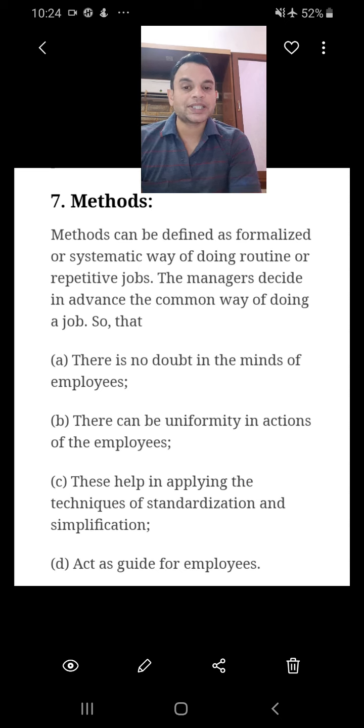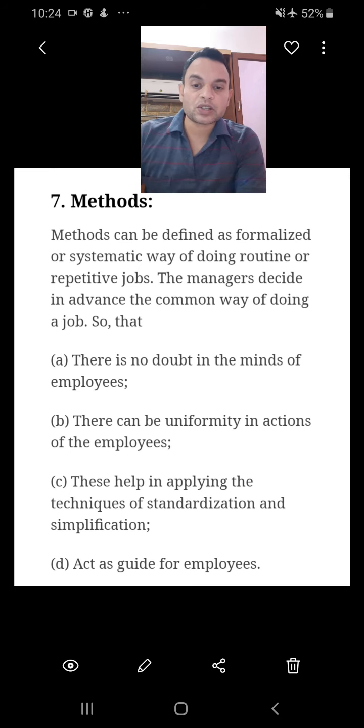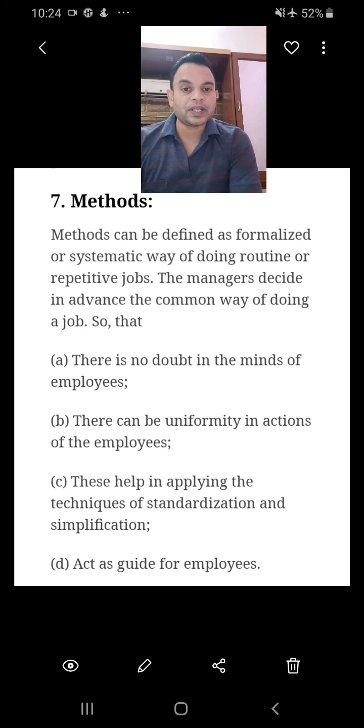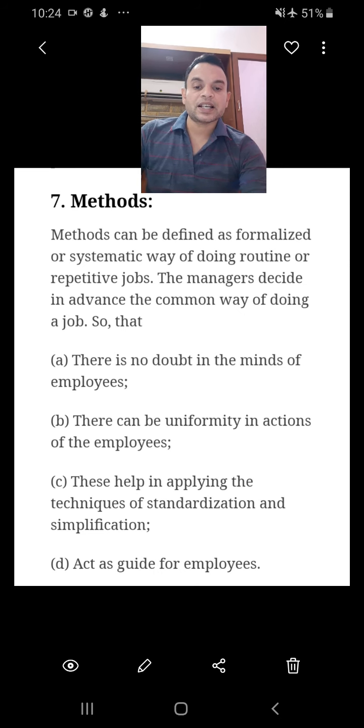The manager has to decide the method for their employees, because method should be common. Especially in industry, the main work is production, so it will run on a continuous basis. For repetitive work you have to use a method, and there should be no doubt in the mind of employees. It is also important because the action of all employees should be common. So method means a systematic way of doing repetitive jobs, and it also acts as a guide for employees.